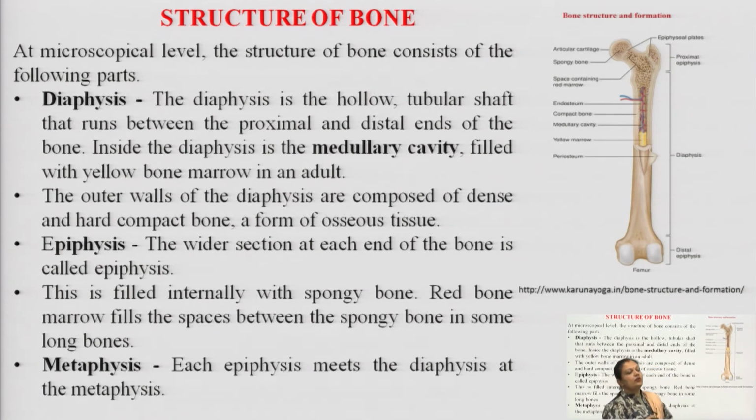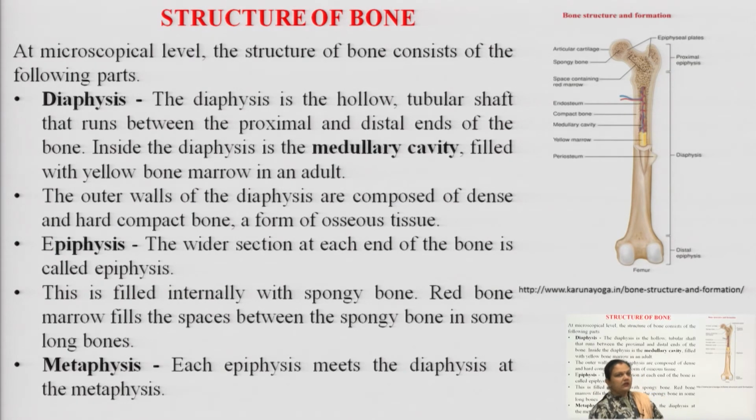Periosteum is required for attachment. It is the outermost layer, and it is required for the attachment of several tendons and ligaments. So, what is the difference between tendons and ligaments? A tendon is a structure which joins the bone to the muscular layer, the skeletal muscles, while a ligament is required for the joining of two bony structures.